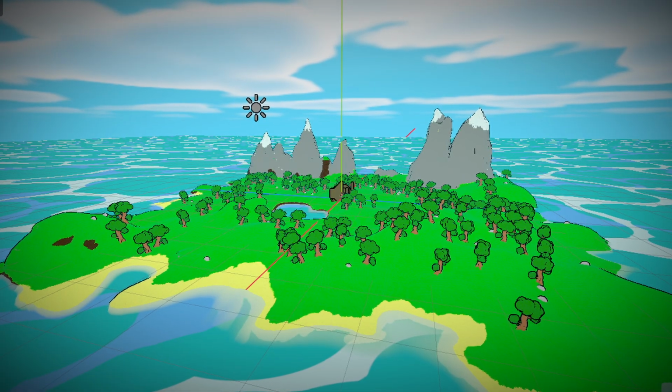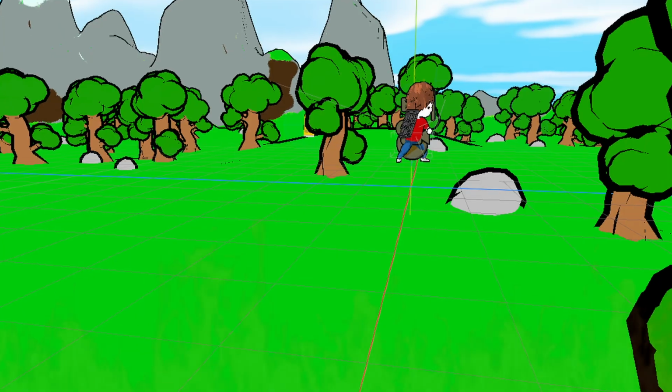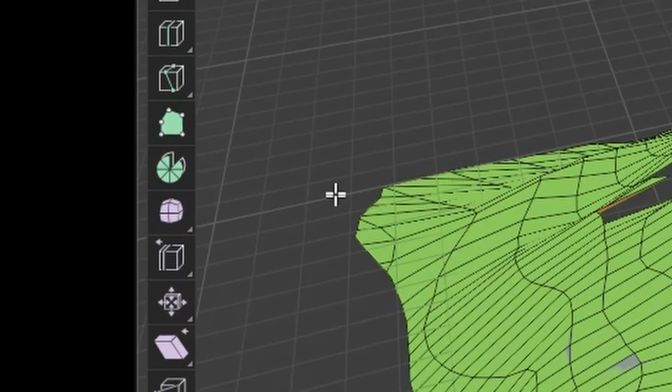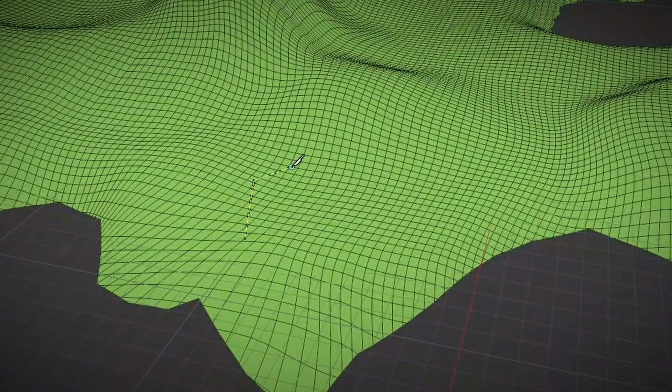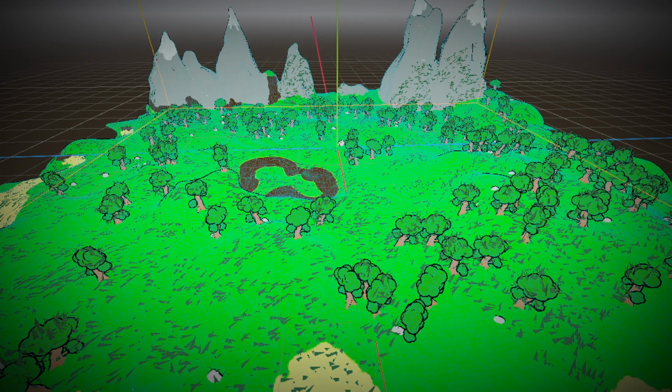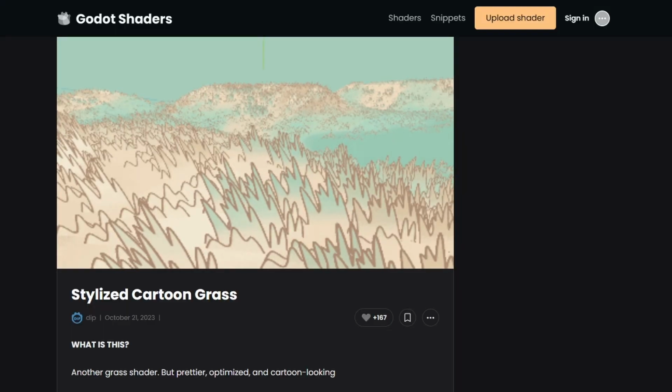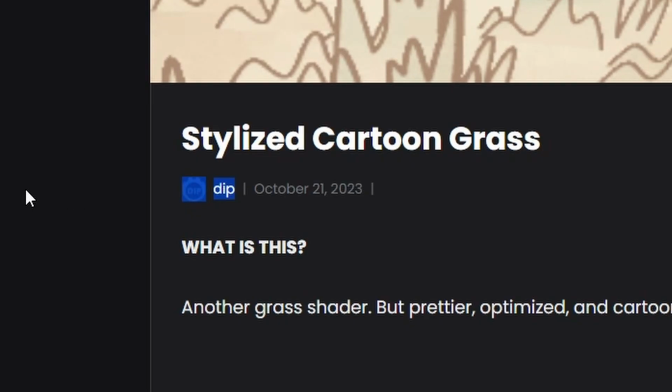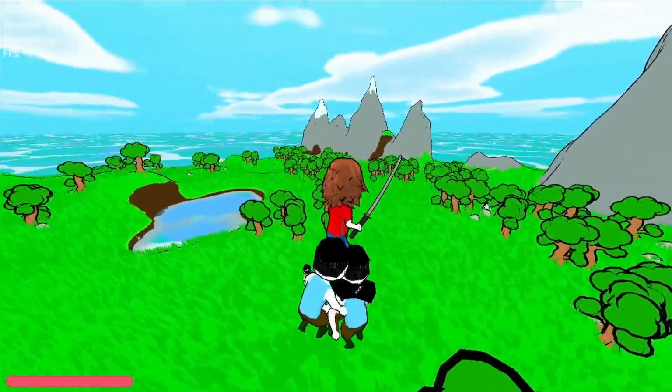Yeah, that's better. You thought that's it? Hell nah, the grass is still a pain in the eyes. Go back to Blender, get your knife tool and cut out every green part where your grass shaders should be placed. Spend 2 hours doing so, import it back to Godot, spawn some meshes and steal a perfectly working grass shader. Thanks, Dip. Let's look at our map again and oh, it looks great. Could take me like 12 hours less, but whatever. The fact that it's here is what's important.